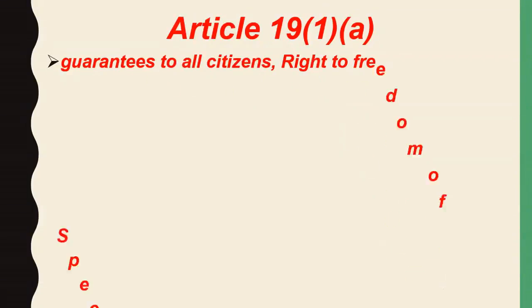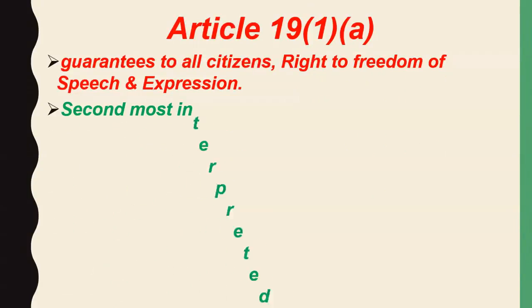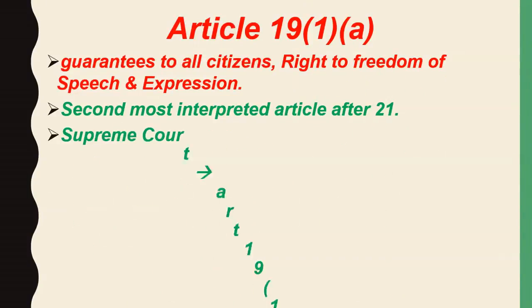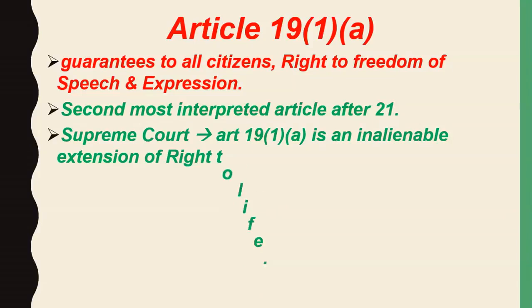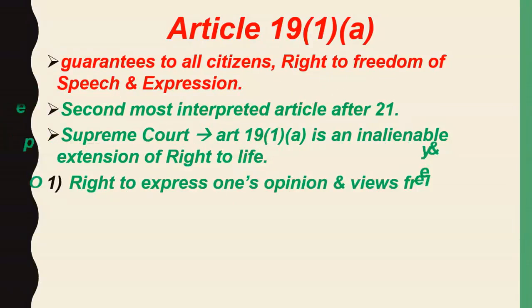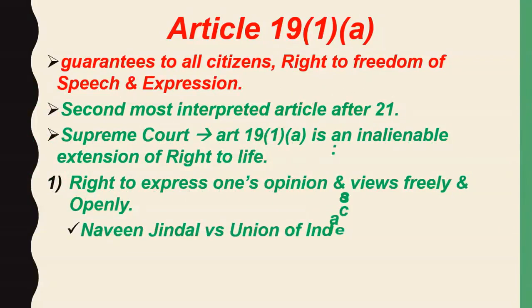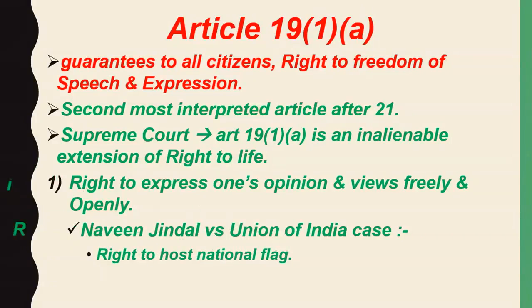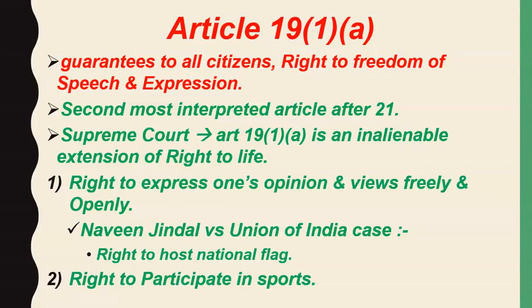So first of all, let's pick Article 19 Clause 1 Subclause A. So friends, Article 19 Clause 1 Subclause A guarantees to all citizens right to freedom of speech and expression. Now what does it mean? It means that if you are a citizen of India, then you have the right to express your feelings. You have the right to speak what you are thinking. You have the right to speak what is coming to